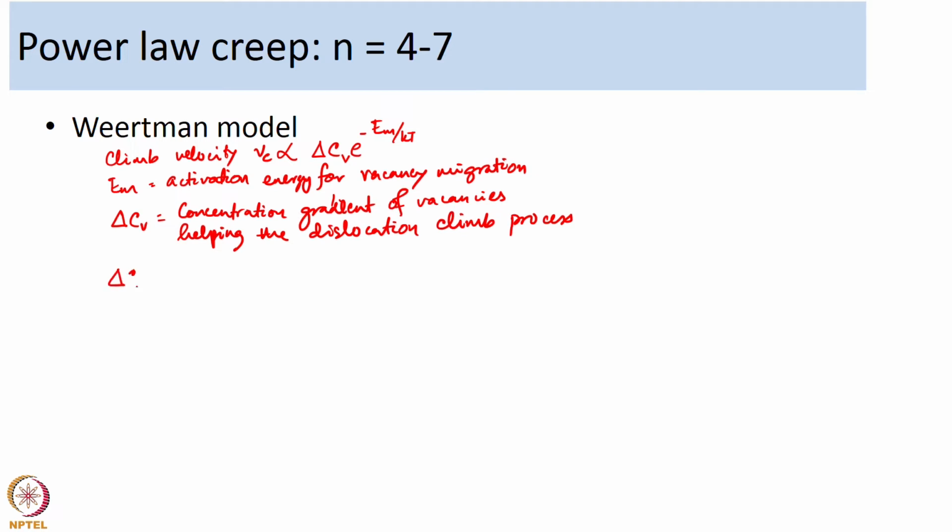So delta Cv can be written as Cv plus minus Cv minus.